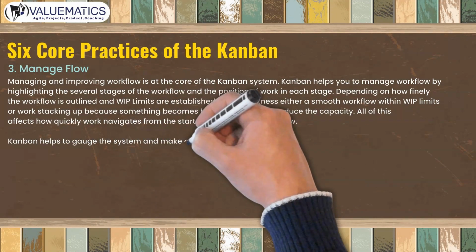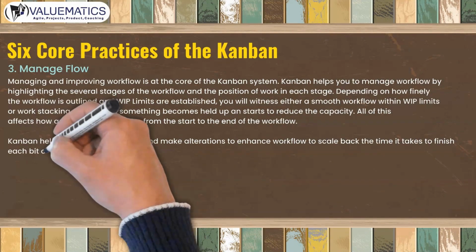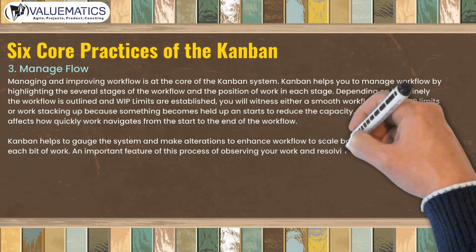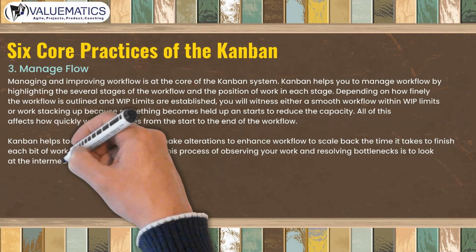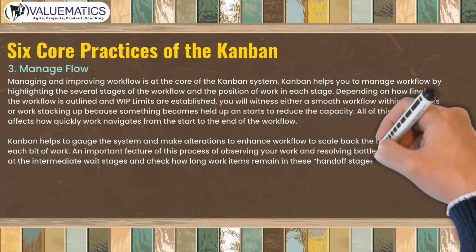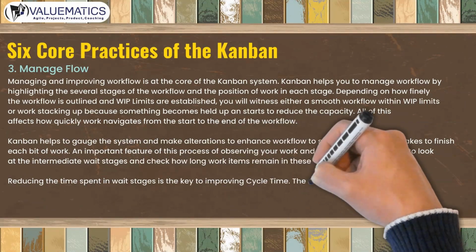Kanban helps to gauge the system and make alterations to enhance workflow to scale back the time it takes to finish each bit of work. An important feature of this process of observing your work and resolving bottlenecks is to look at the intermediate wait stages and check how long work items remain in these handoff stages. Reducing the time spent in wait stages is the key to improving cycle time.